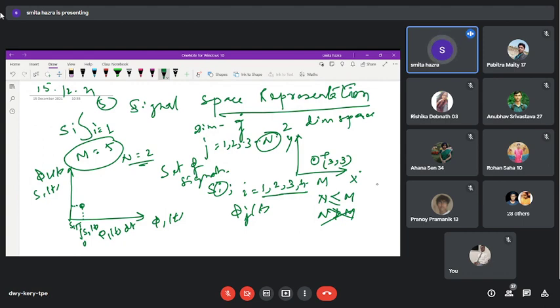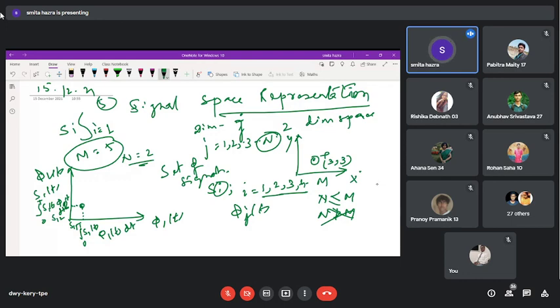Similarly for phi 2, let us draw a projection. What will be the value of S12? Obviously it will be the integration from 0 to T. We are trying to find the relationship of S1 of t with phi 2 of t, so the integration is performed between S1 and phi 2 into dt, and we abbreviate it as S12.